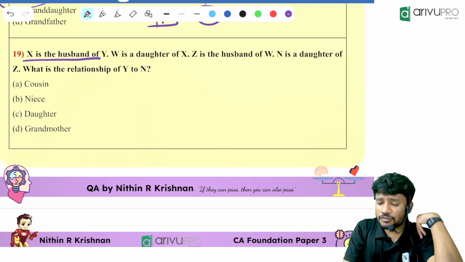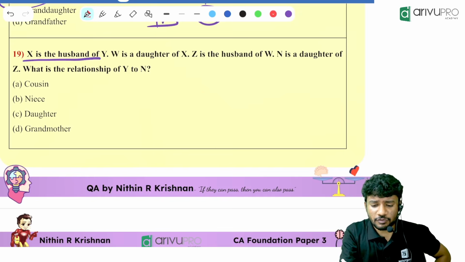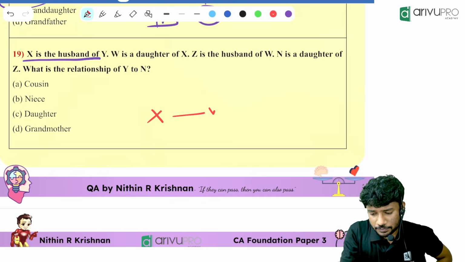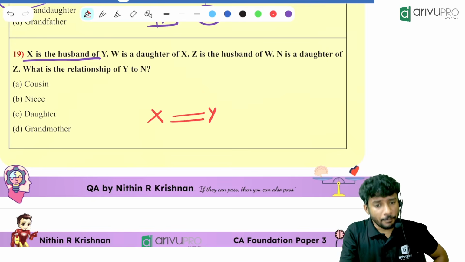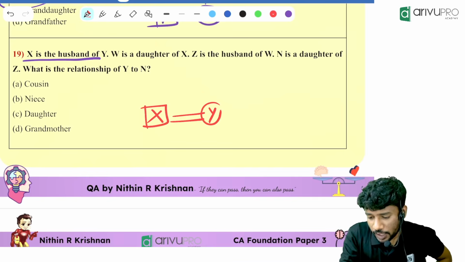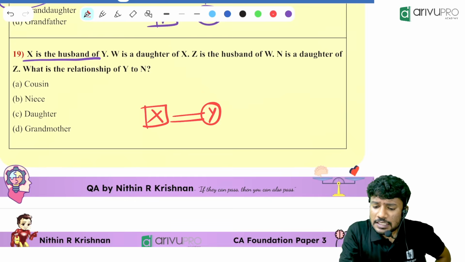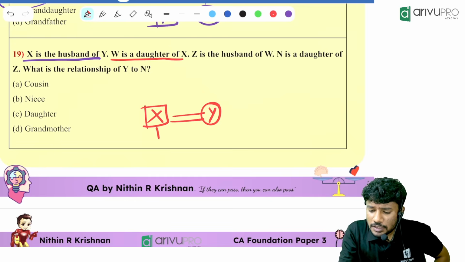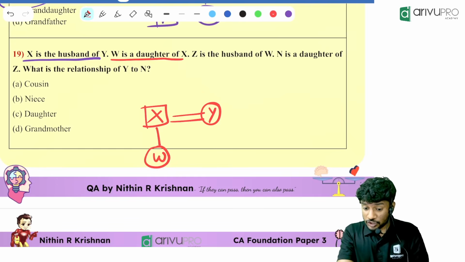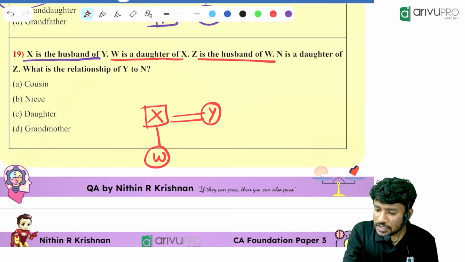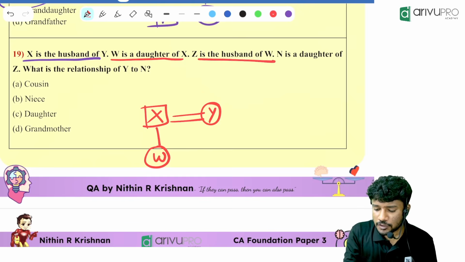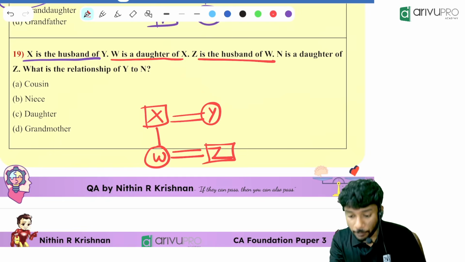X is the husband of Y, which means both of their genders are given. X is the husband means both are married, and Y will be female. Then W is the daughter of X, so W will be in the lower generation and female. Then Z is the husband of W, so W is married to Z and Z is male.